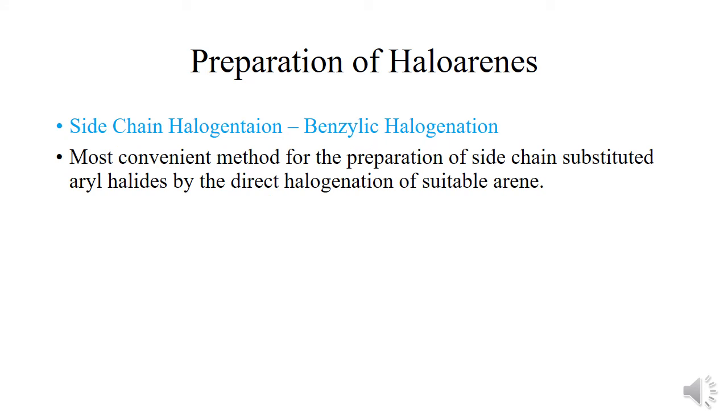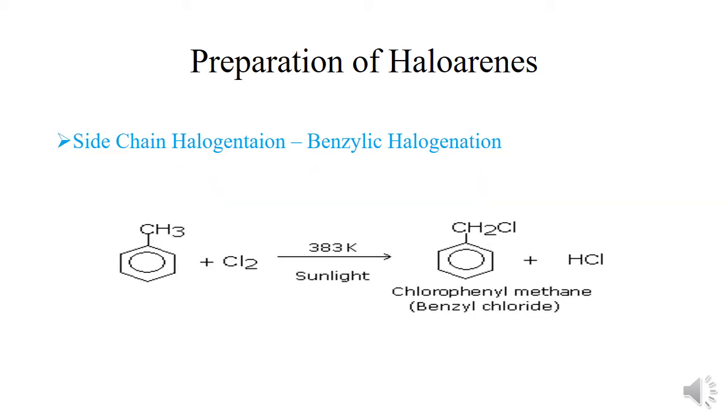Now next is side chain halogenation, that is the benzylic halogenation, which is the most convenient method for the preparation of side chain substituted aryl halides by the direct halogenation of a suitable arene. For example, when chlorine vapors are passed over boiling toluene at a temperature of 383 Kelvin in the presence of sunlight, it leads to the formation of benzyl chloride as a major product. And it is clear from this that one of the hydrogens from this methyl group is replaced by chlorine.